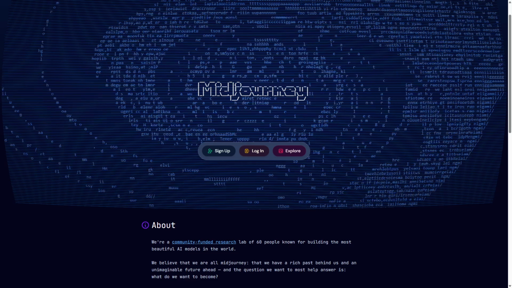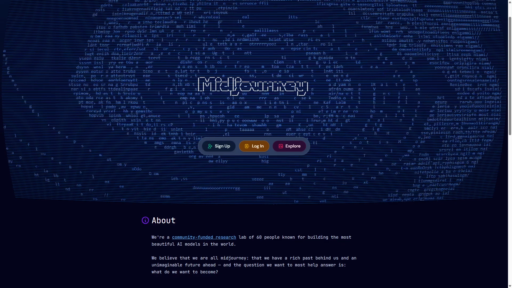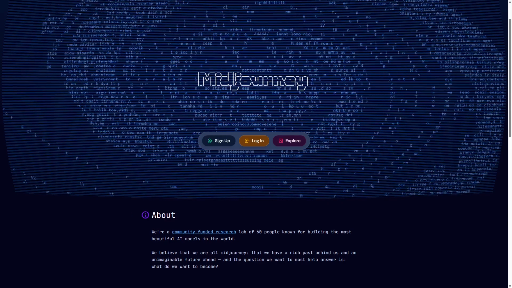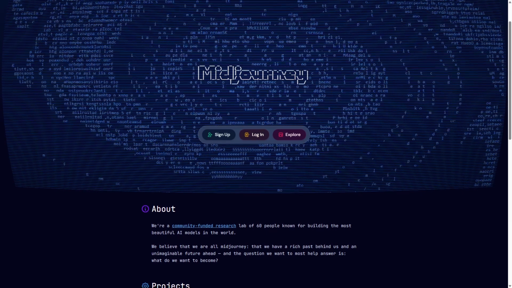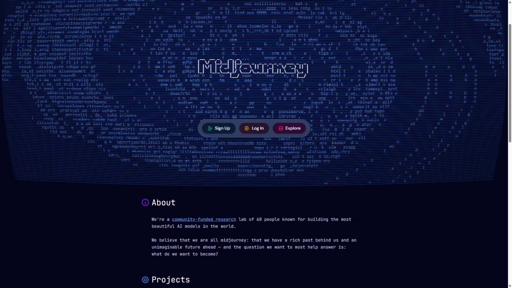However, Midjourney focuses solely on static images and does not support video or animation. This makes it less suitable for users needing motion graphics. Ideal users include graphic designers, concept artists, and anyone needing high-quality, imaginative still images for projects or inspiration.